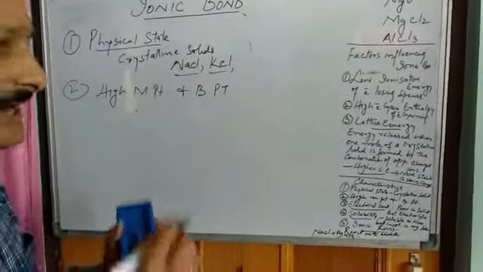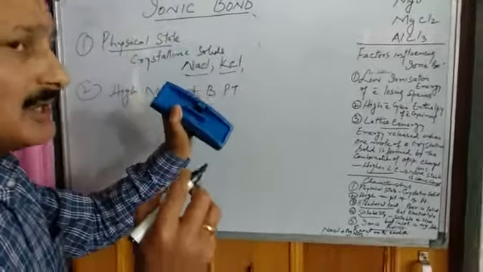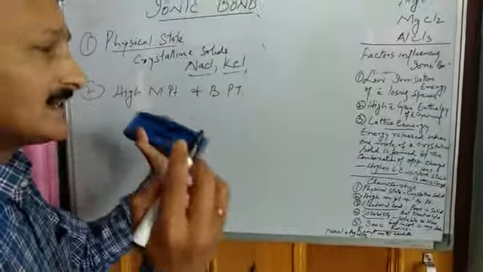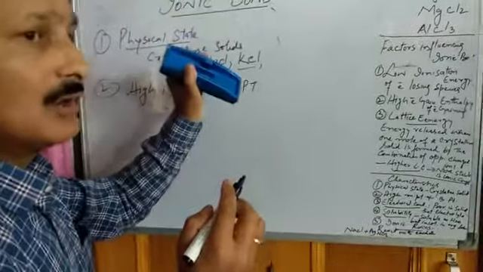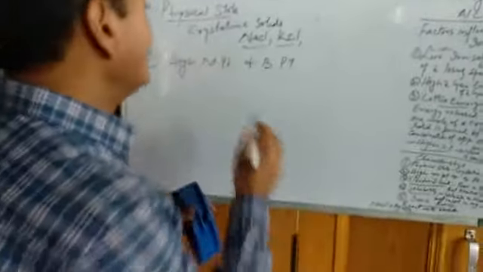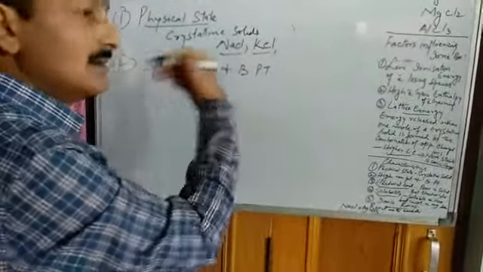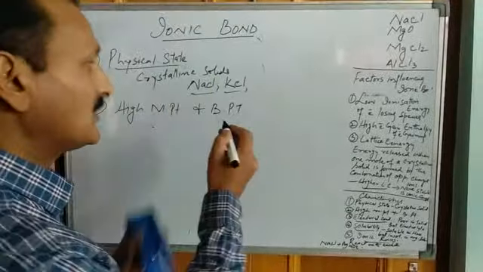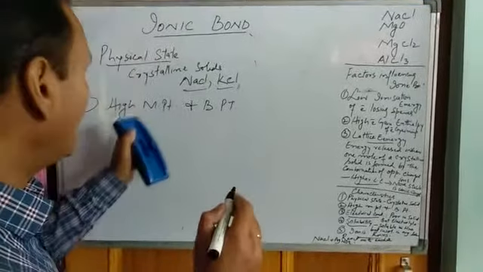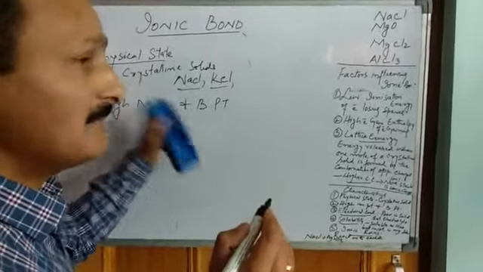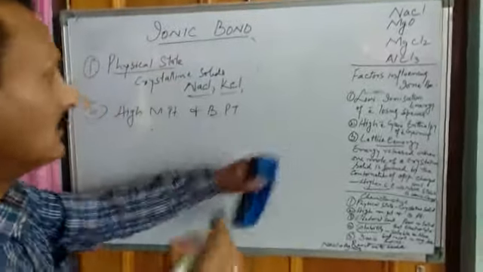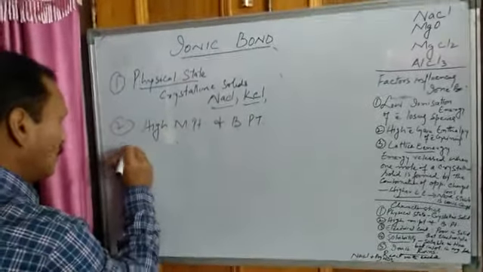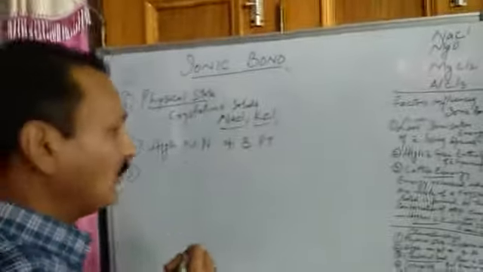Simple reason, that the ionic bond between the cations and the anions is very strong. So in order to break that bond, we require higher energy, higher temperature to melt it, so that the bond breaks up and the solid melts and later on boils. So they have high melting and boiling points.